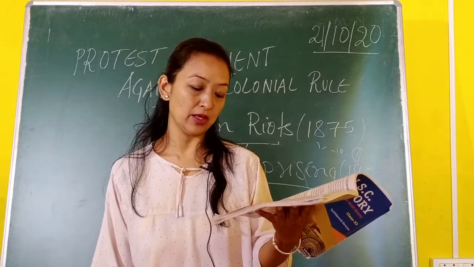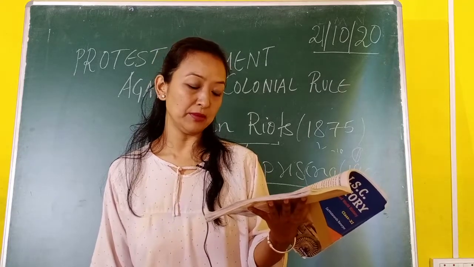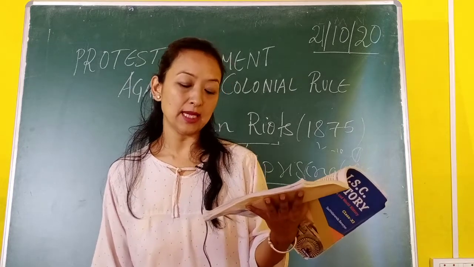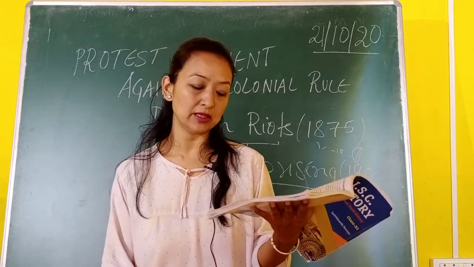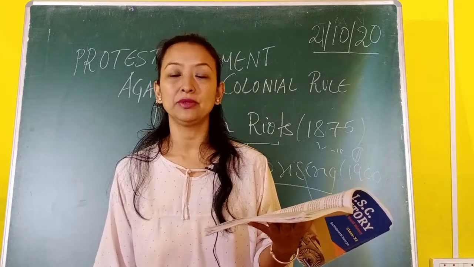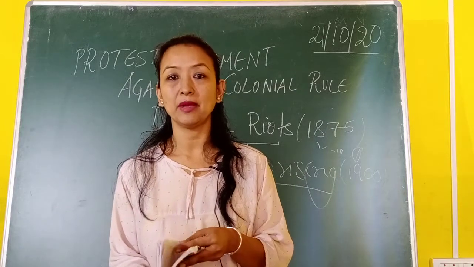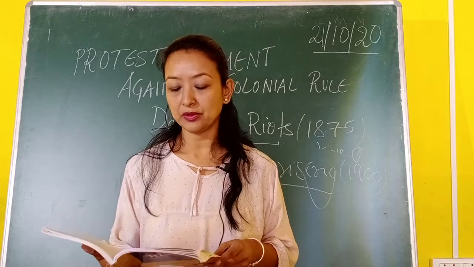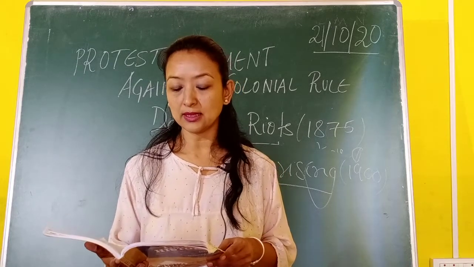In fact, around 1857, some zamindars attacked the German mission at Ranchi, as it had expressed sympathy for the Mundas. Some of the zamindars attacked the German missionaries because they had tried to help the Mundas. The expansion of the British land revenue system in Hazaribagh and Ranchi caused discontent among the Mundas.